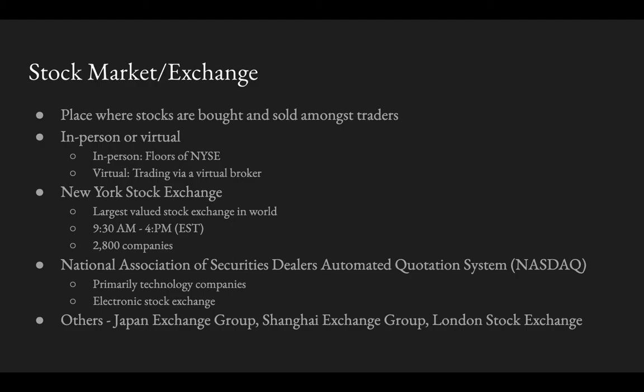Now, the second most common stock exchange in the world, or second most famous, is probably the NASDAQ, especially here in the US. The NASDAQ is famous for having a lot of technology companies. Companies like Apple, Amazon, Facebook, Netflix, and Google are all traded on the NASDAQ. The distinction between the NASDAQ and the NYSE is that the NASDAQ is an electronic stock exchange, so it doesn't involve as many brokers and as many stockholders as the NYSE does.